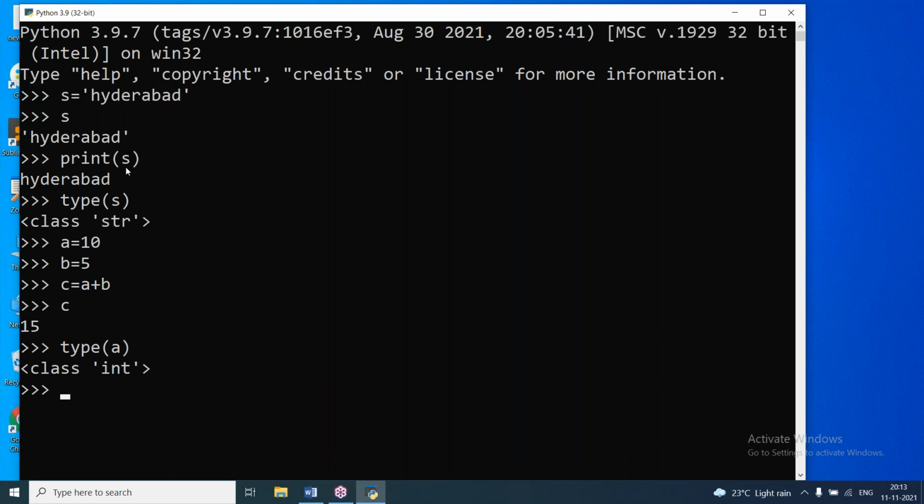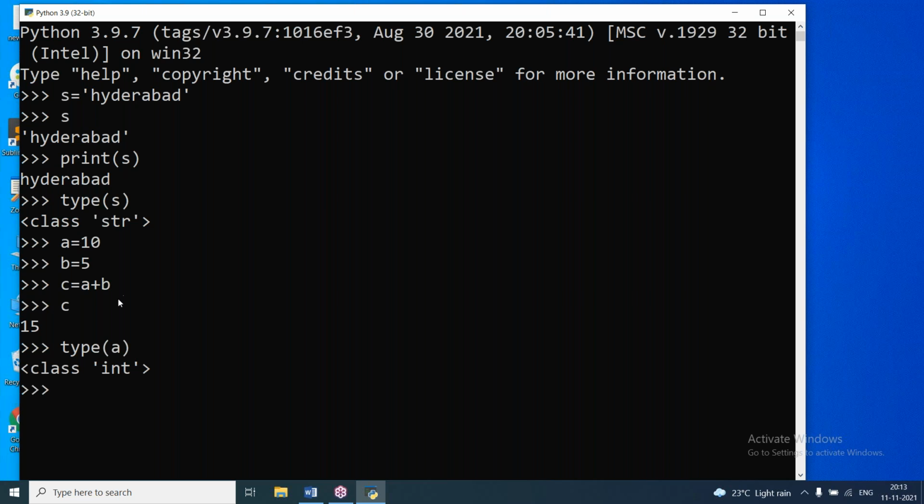Here in interactive mode, we can say interactive console also. Console means window. In interactive mode, we give the statements and then execute them. Interactive mode is not for doing projects, only to execute statements.